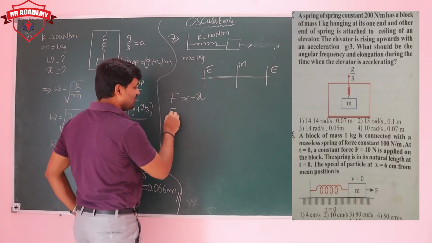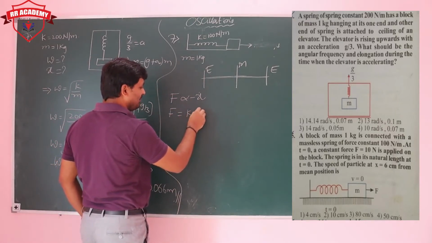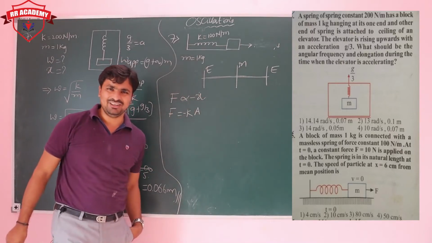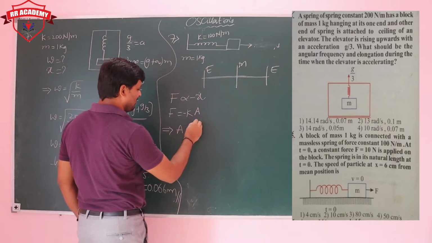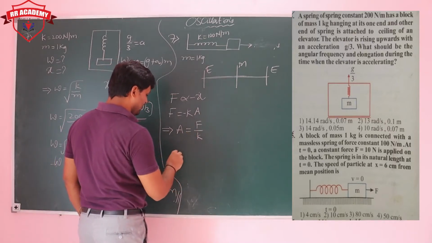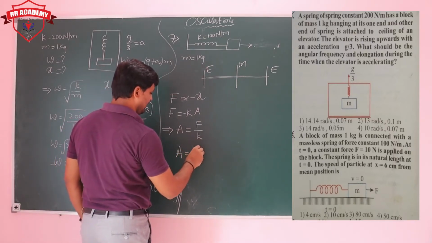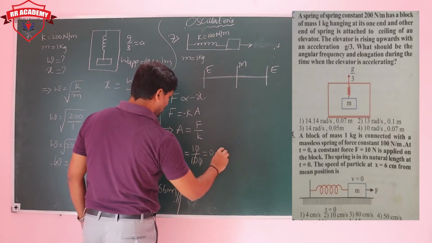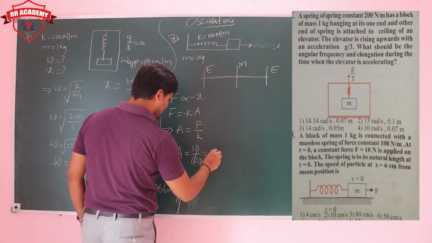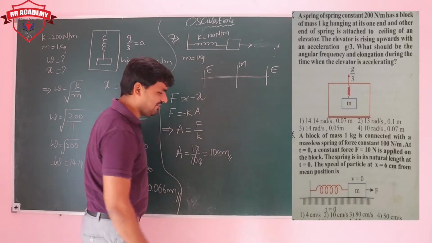So F equal to K into A. You know the value of A? No. So that's why you try to get the value of A. What is that? F by K. F value how much? 10. K value how much? 100. So what is the value of A? 0.1 meter or 10 centimeter. The value of A is 10 centimeter.